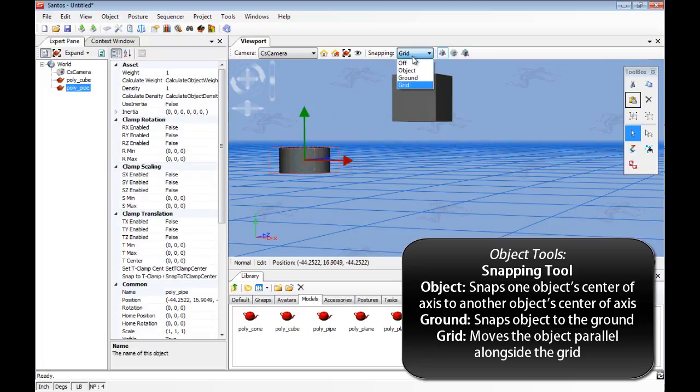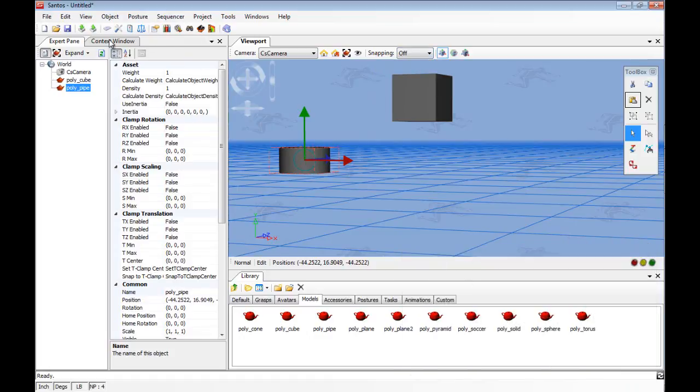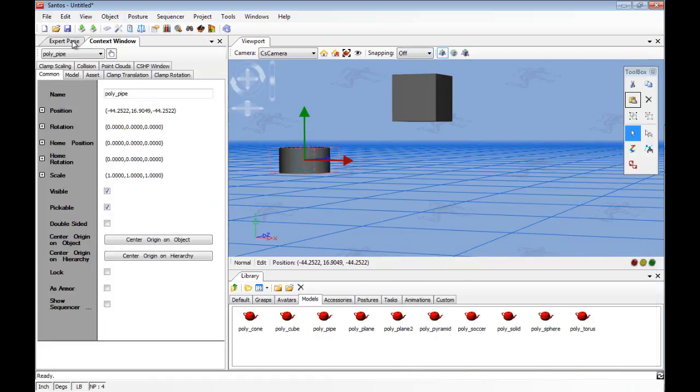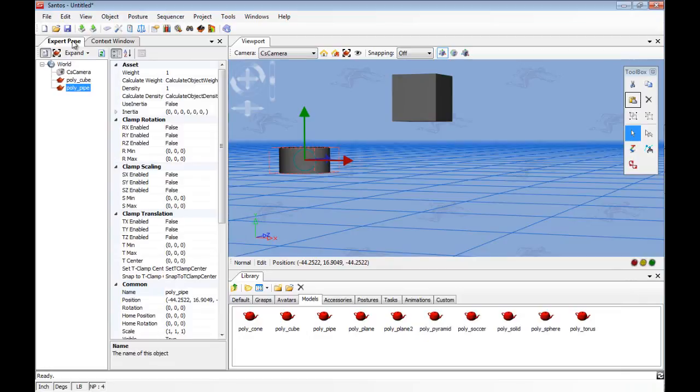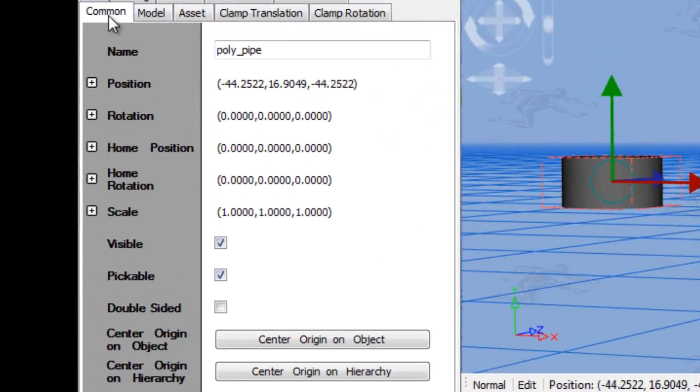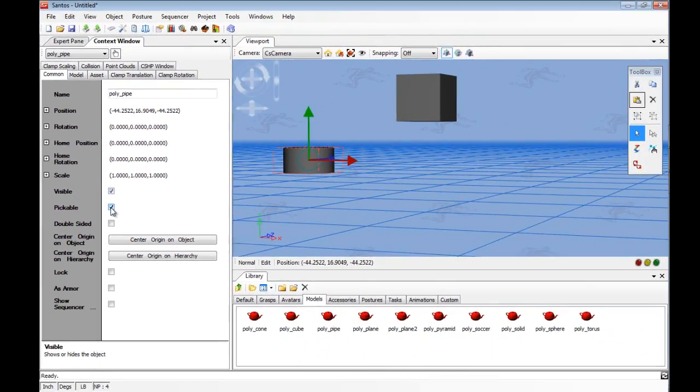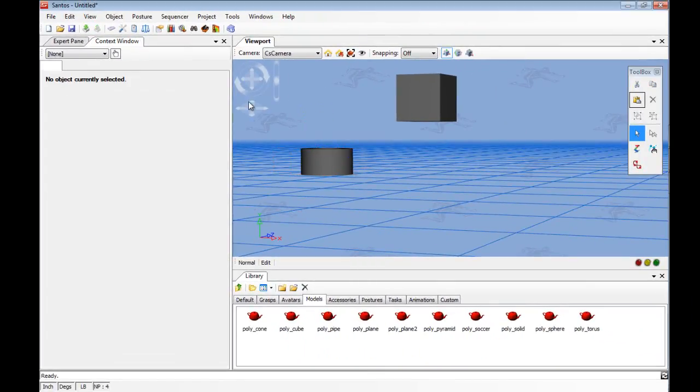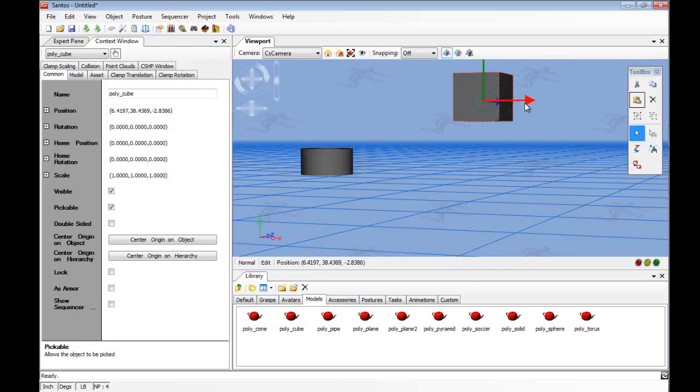The context window and the expert pane also provide other options for object representation. In the context window under the Common tab, by unchecking the Visible option, the object can be made invisible in the scene. Unchecking the Pickable option will make the object unpickable so that the object cannot be accidentally transformed.